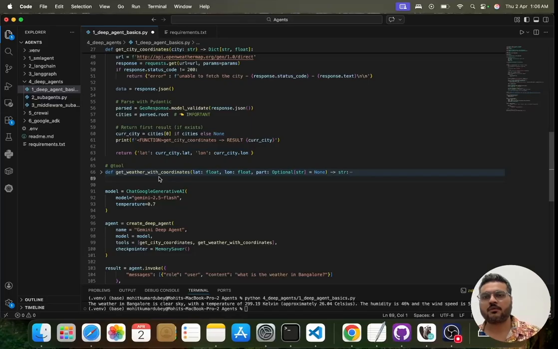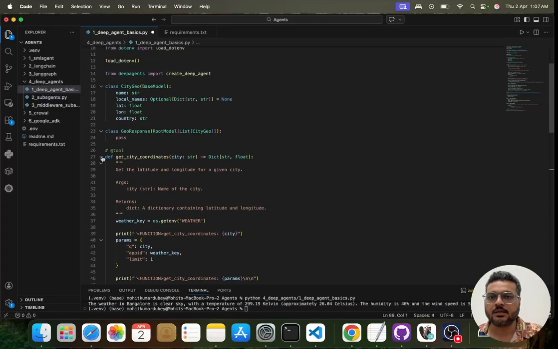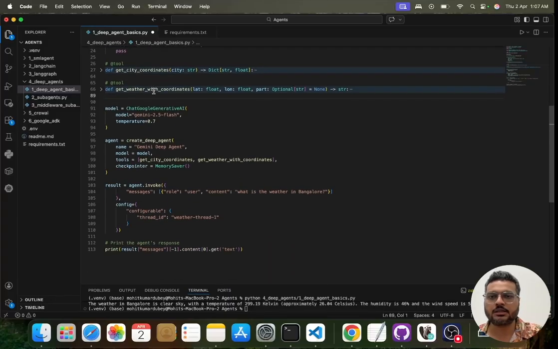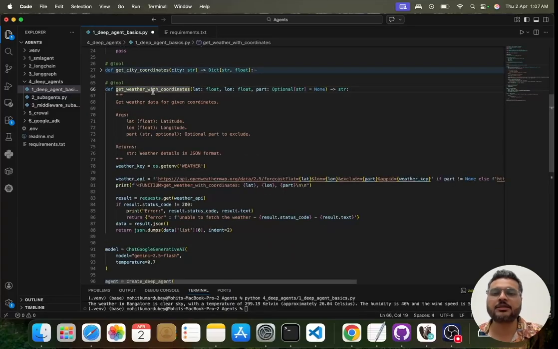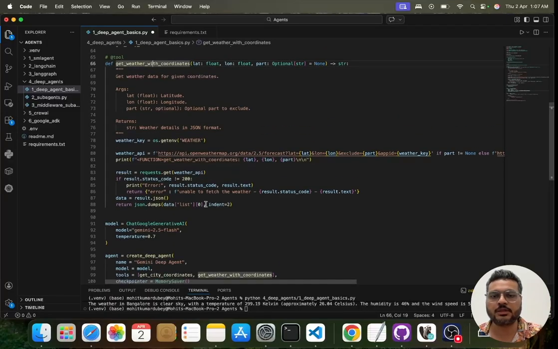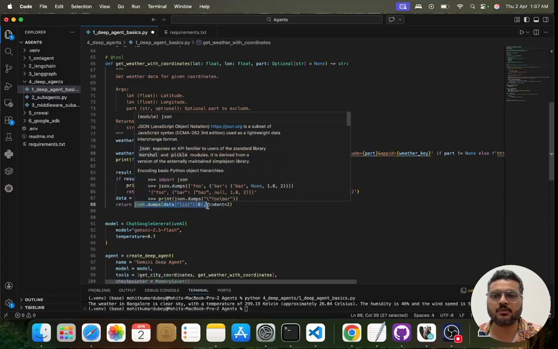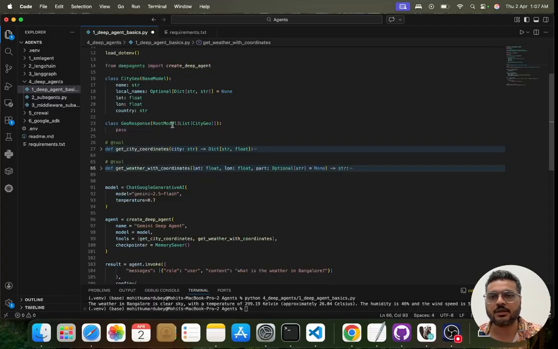Once I have the latitude and the longitude of the city, I can call this function. This function takes latitude and longitude, and based on that it will give me the weather updates. Those updates will be returned from here, and you can see that I'm doing JSON parsing on that and returning it as JSON.